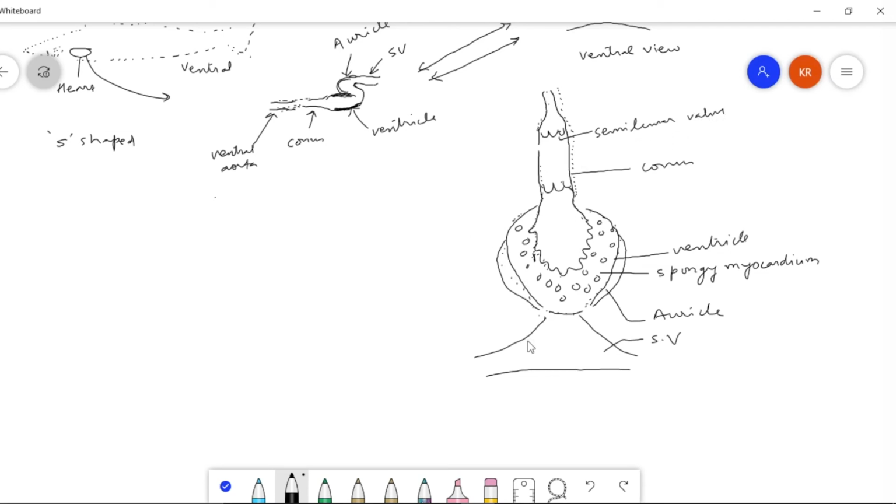So in the heart of the shark, this is the sinus venosus, which we have said is a receiving chamber. This is the internal section, where you will see the sinus venosus is a triangular receiving chamber.